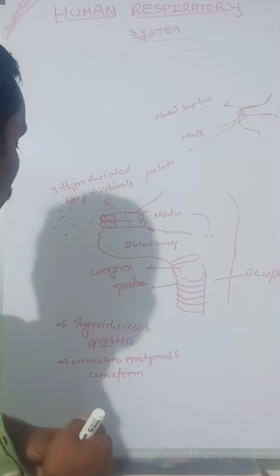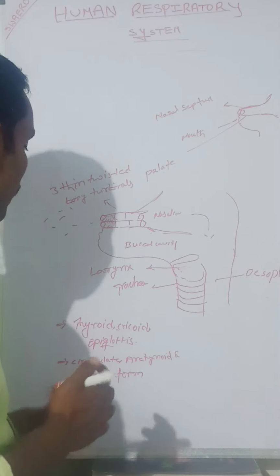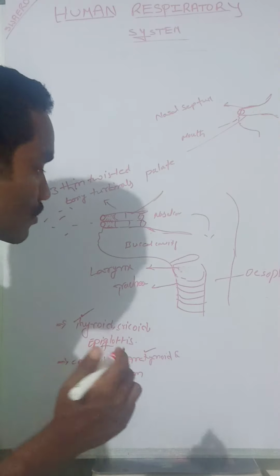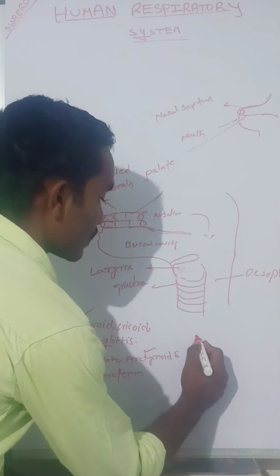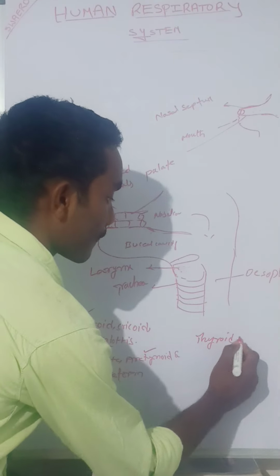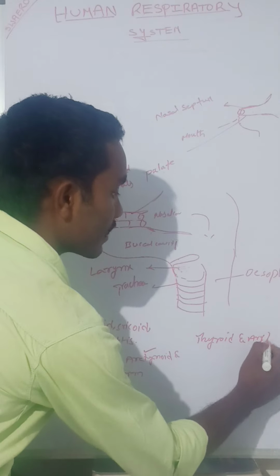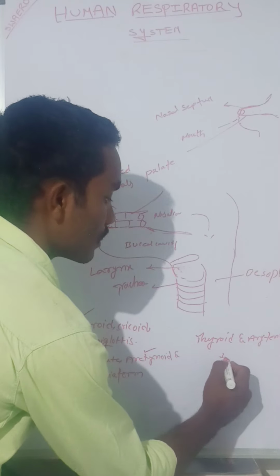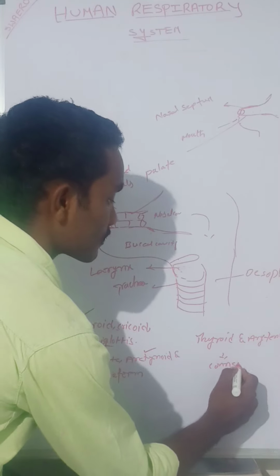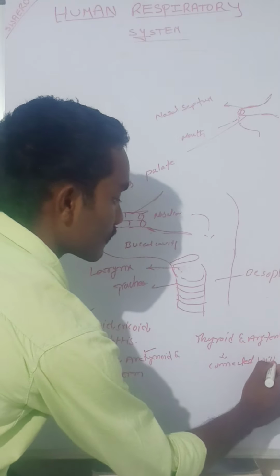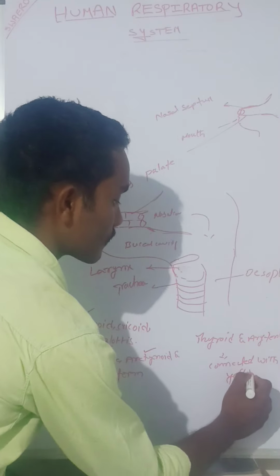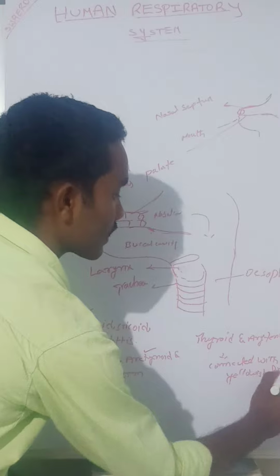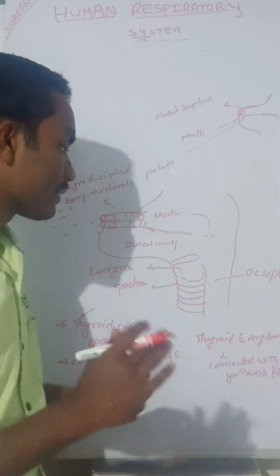Here, the thyroid and arytenoid cartilages are connected with the vocal fibers. Thyroid and arytenoid cartilages are connected with the vocal cords.